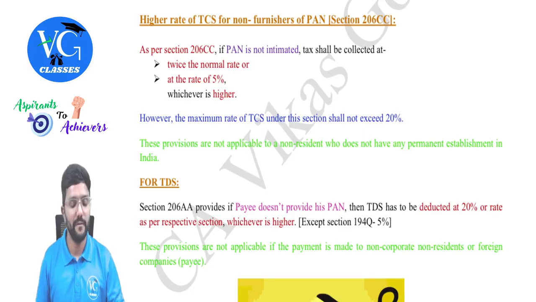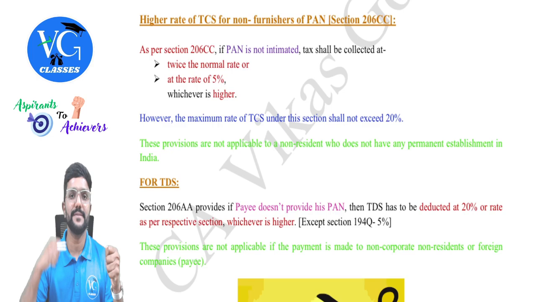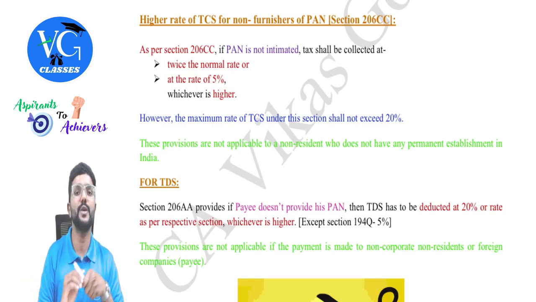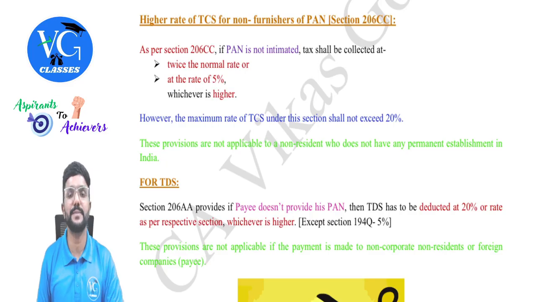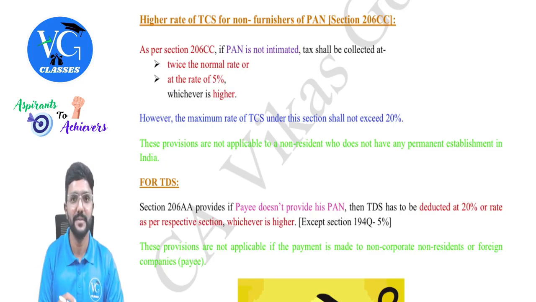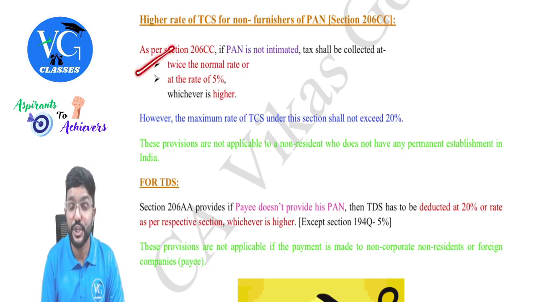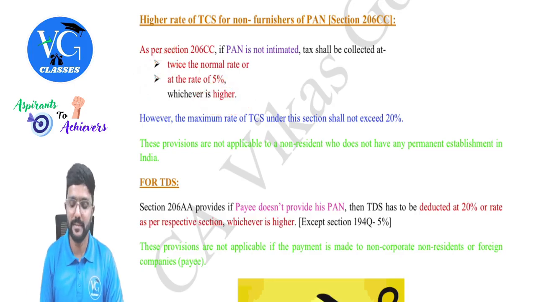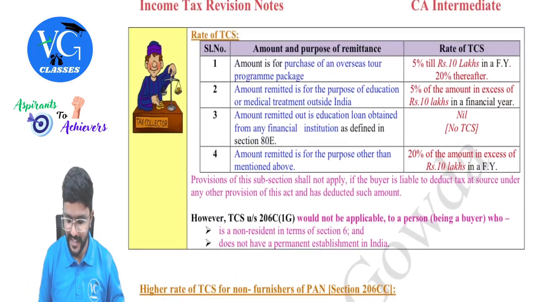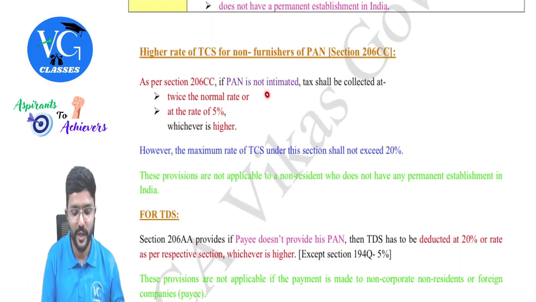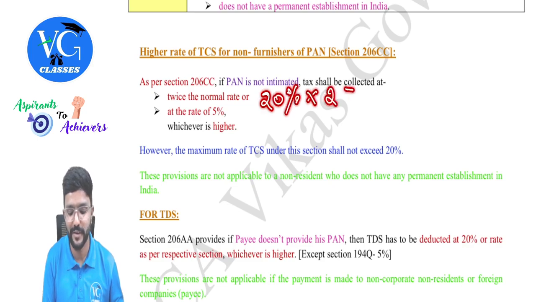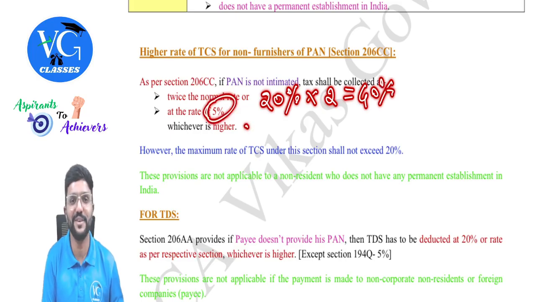Now, whenever the seller is supposed to collect TCS, the buyer has to give his PAN to the seller. If the buyer fails to give his PAN to the seller, I repeat, if the buyer fails to give his PAN to the seller, then the seller has to collect TCS as per section 206CC, which is twice the actual rate of TCS or 5%, whichever is higher. But the maximum is 20%, because in a few cases the TCS rate itself is 20%. So if you take 20% into 2, you will get 40%. 40% or 5%, whichever is higher, 40%.